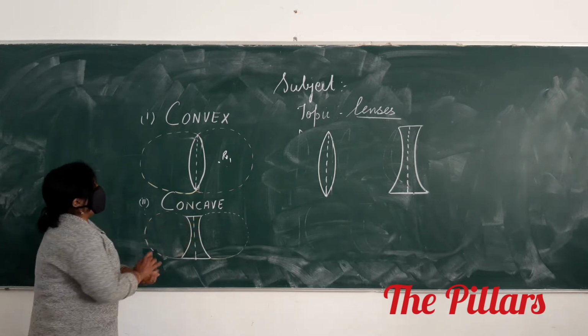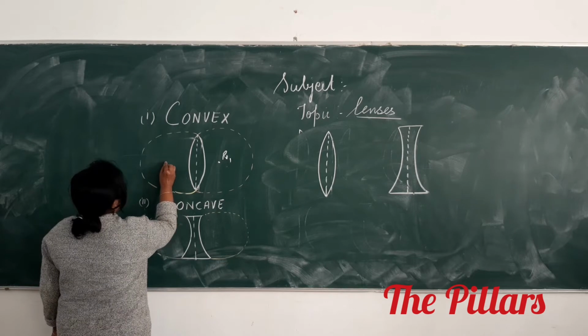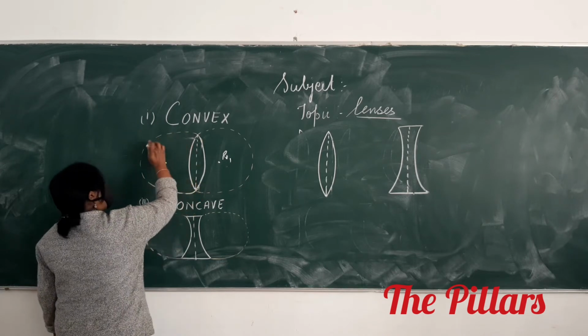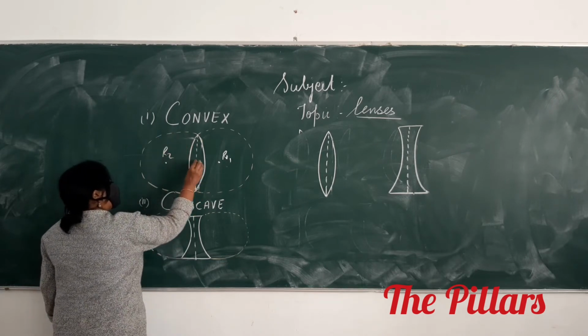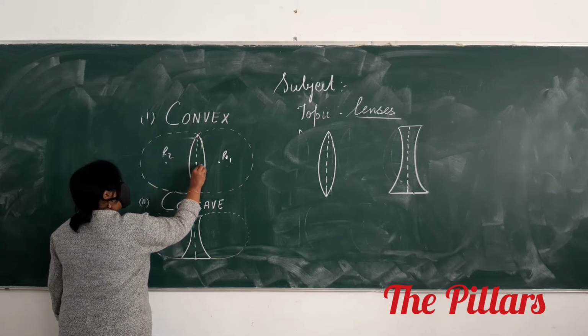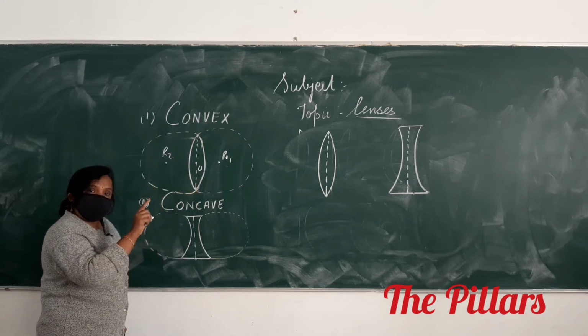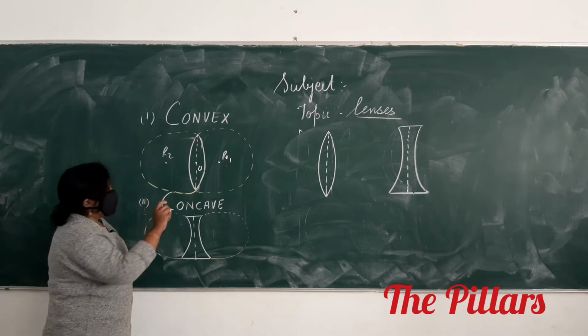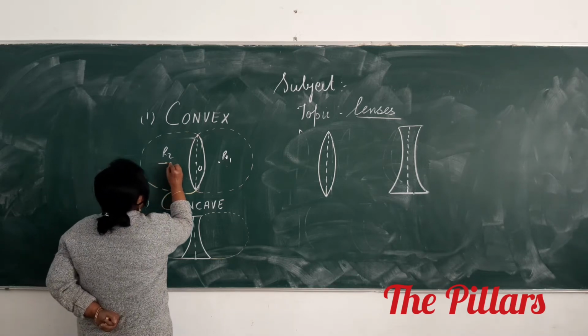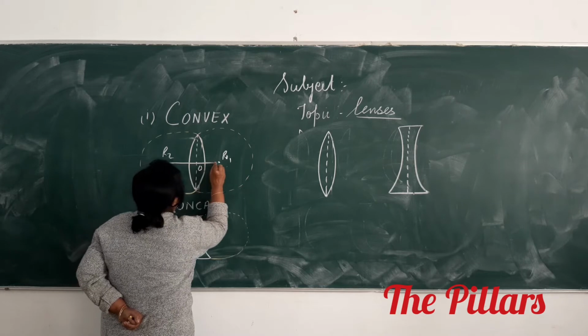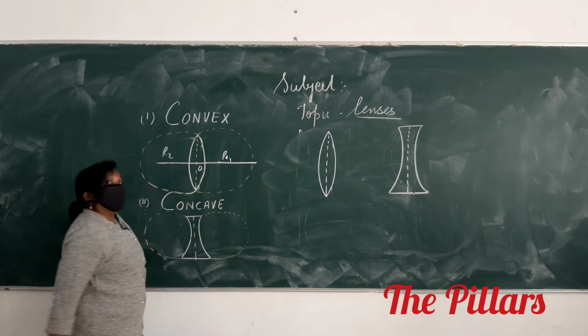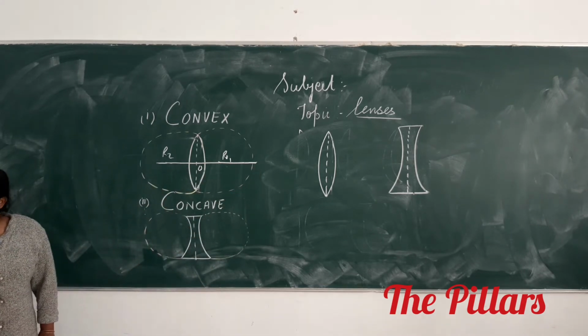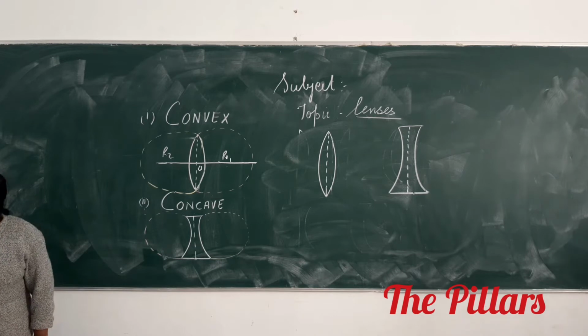And the same way, the radius of the second one is R2. This center we call the optical center. This will be defined later on. And what is this imaginary line joining R1 and R2 called? Principal axis.